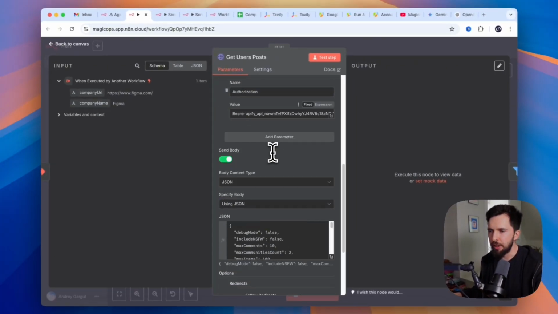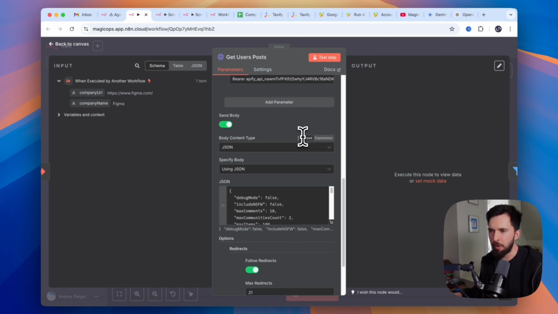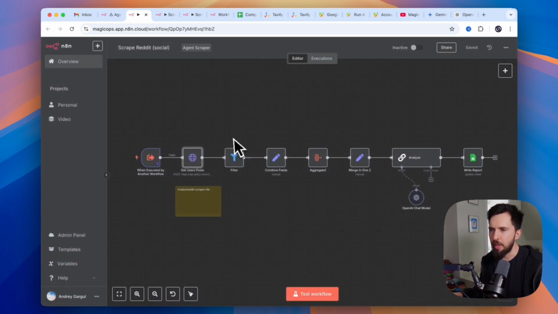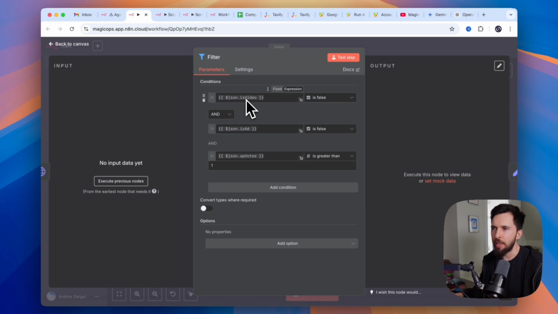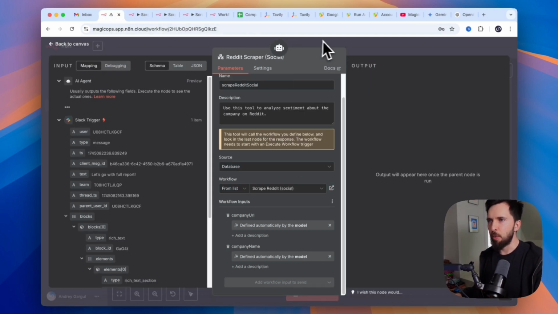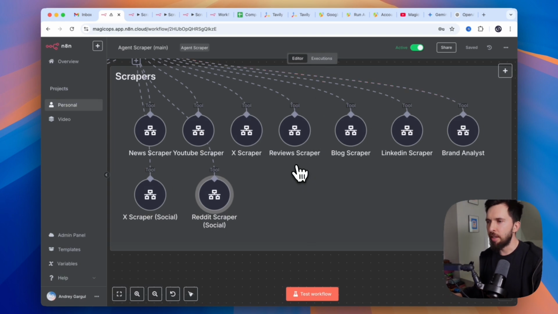And then, of course, your API is going to be already set up correctly if you are copying your own HTTP request that you just used for a different scraper. And then, of course, you will need to update a JSON body. That makes it very simple to operate. And then everything else is going to be exactly or very similar to any other scraper. I think the uniqueness of this Reddit one is just that I set up a filter here to check that the thing that I'm analyzing is not a video, it's not an ad, and it has at least one upvote. Okay, so now we're clear with API scrapers.